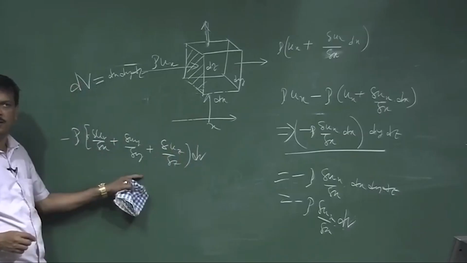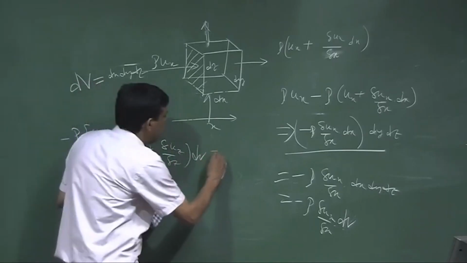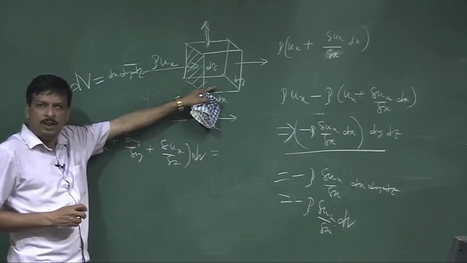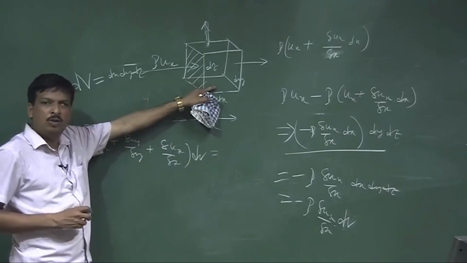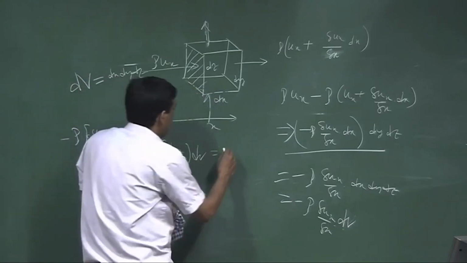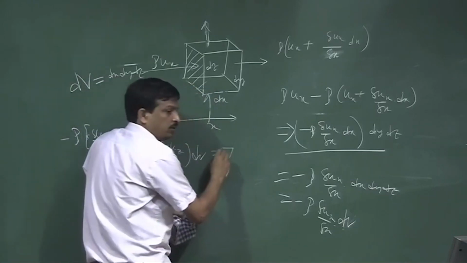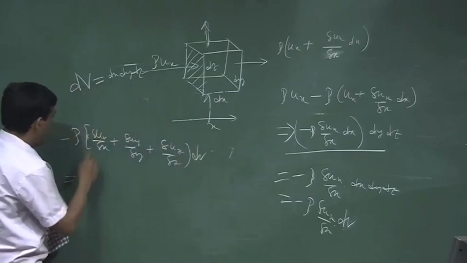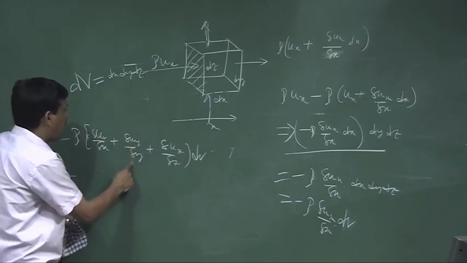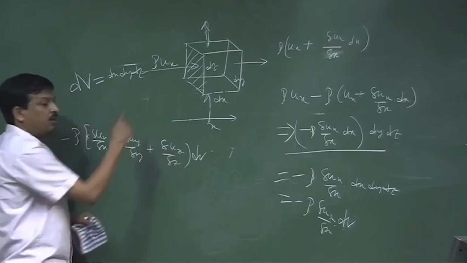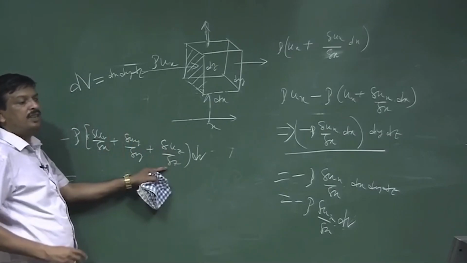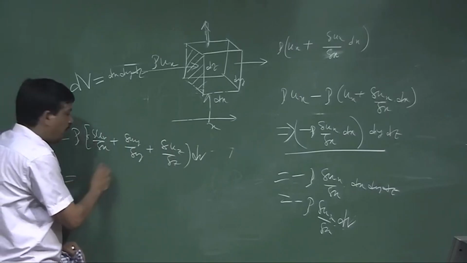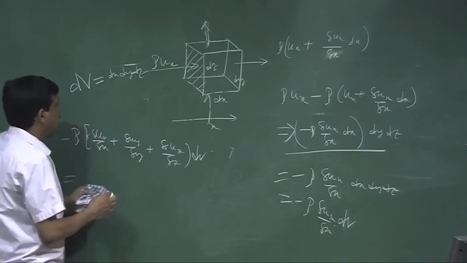This is the total. Now, what is the mass change? If the mass is changed, then what will be changed? Volume. Volume is del v. So, mass change is nothing but, so I can write, okay. What is del ux by del x, del uy by del y, del uz by del z? What is the meaning of this? This is nothing but a divergence.